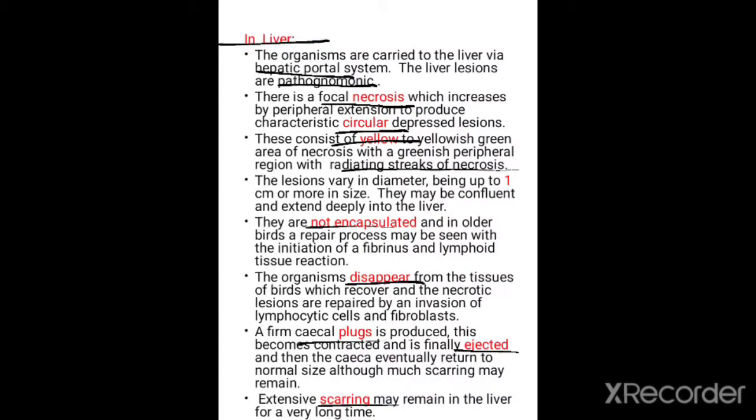and the necrotic lesions are repaired by an invasion of lymphatic cells and fibroblasts. A firm cecal plug is produced. This becomes contracted and is finally ejected, and then the ceca eventually return to normal size. Extensive scarring may remain in the liver for a long time.